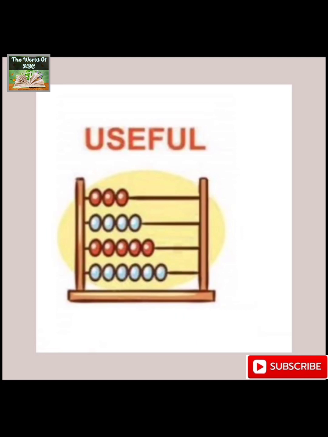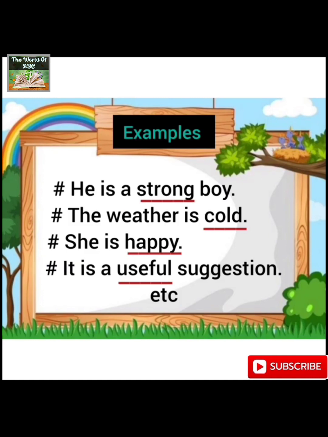Let's have a look at the examples in the form of sentences. He is a strong boy. Here strong is the adjective. The weather is cold. She is happy. It is a useful suggestion. So in all these sentences, there is only the quality of the given noun in all these particular examples.